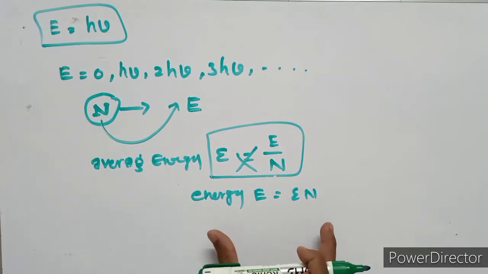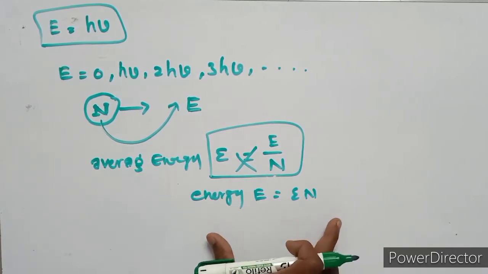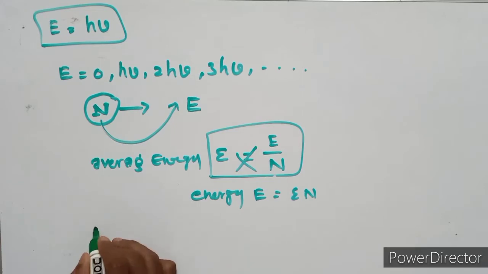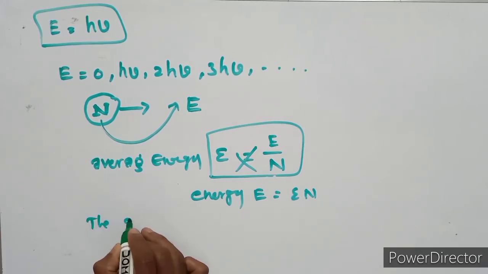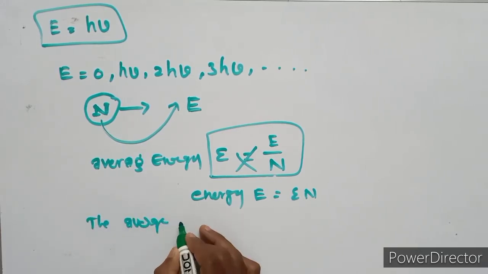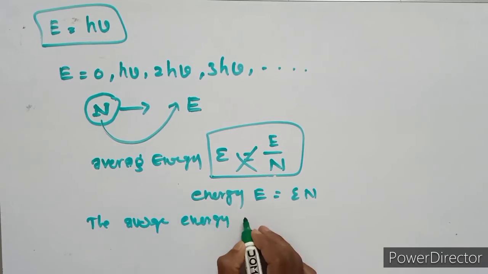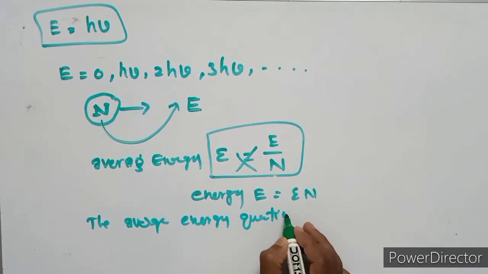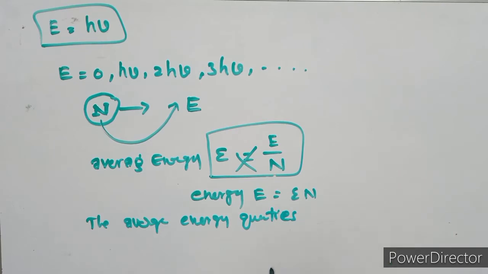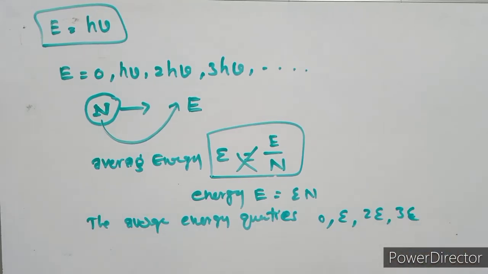So the average energy quantities are 0, epsilon, 2 epsilon, 3 epsilon. Similarly 0, epsilon 1, epsilon 2, epsilon 3. These are the energy quantities.